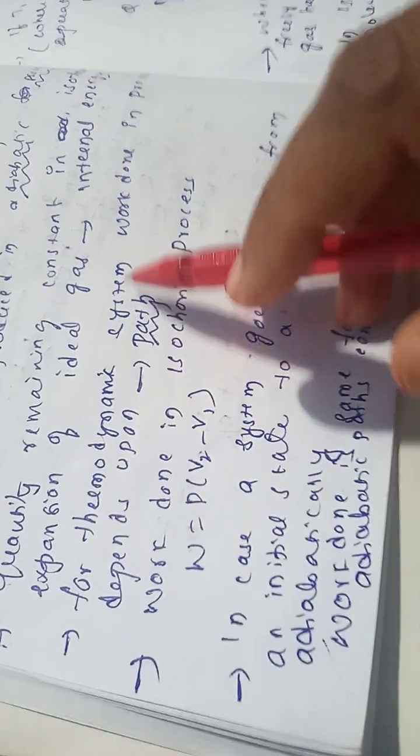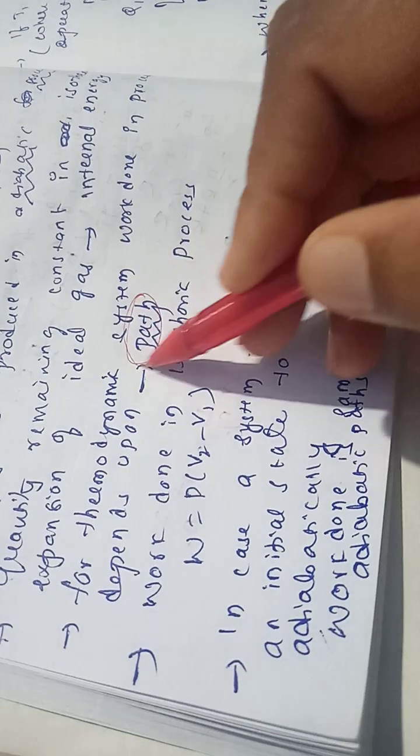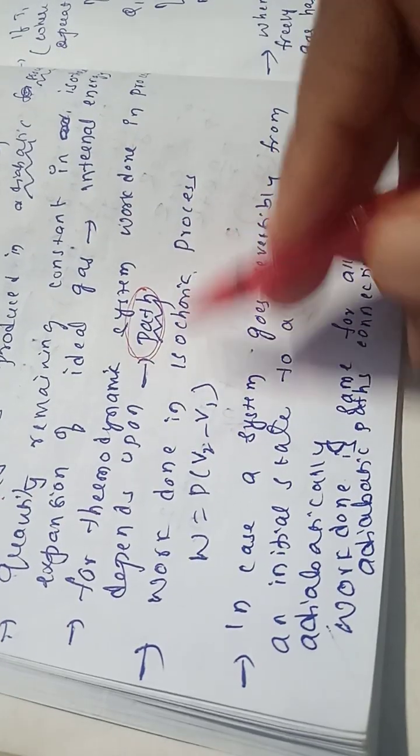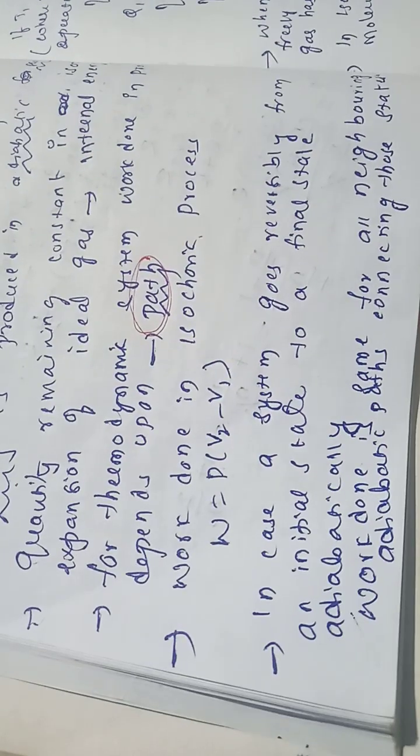For a thermodynamic system, work done in a process depends upon the path. It is a path function. Work done in an isochoric process is P into V2 minus V1. Okay.